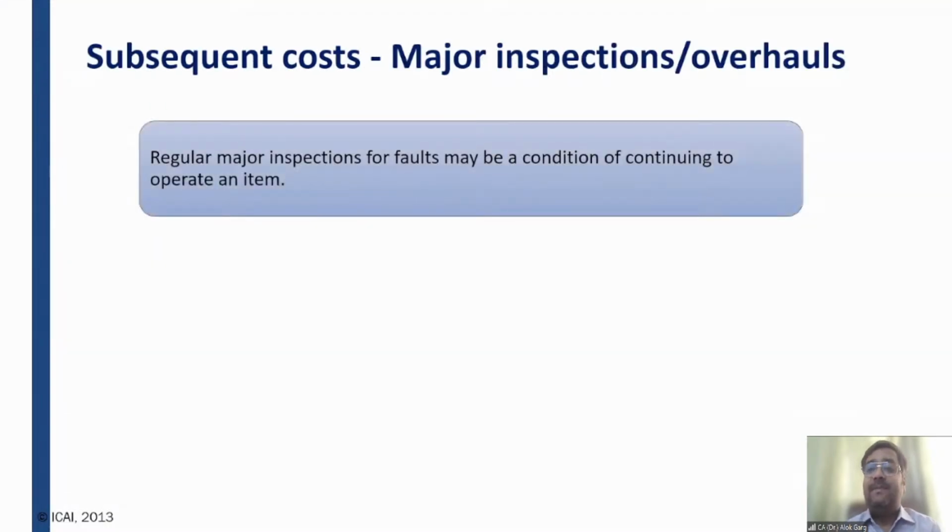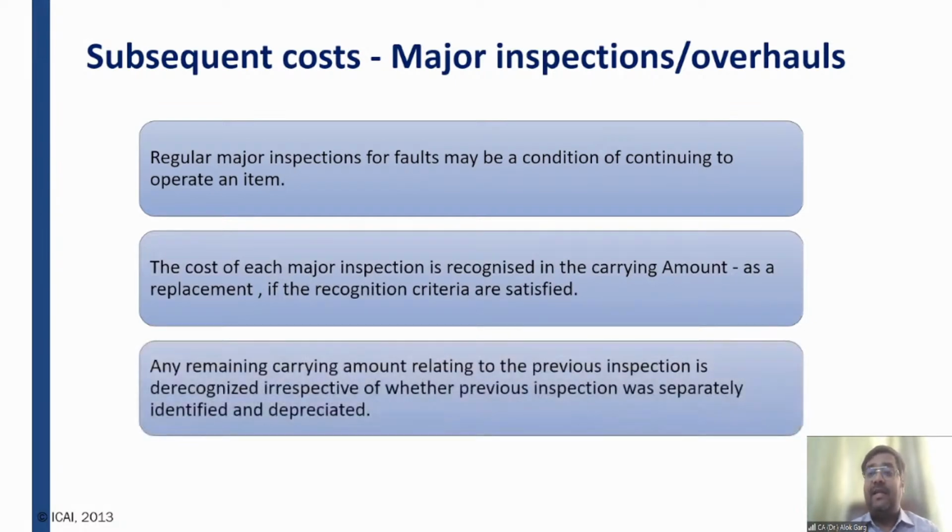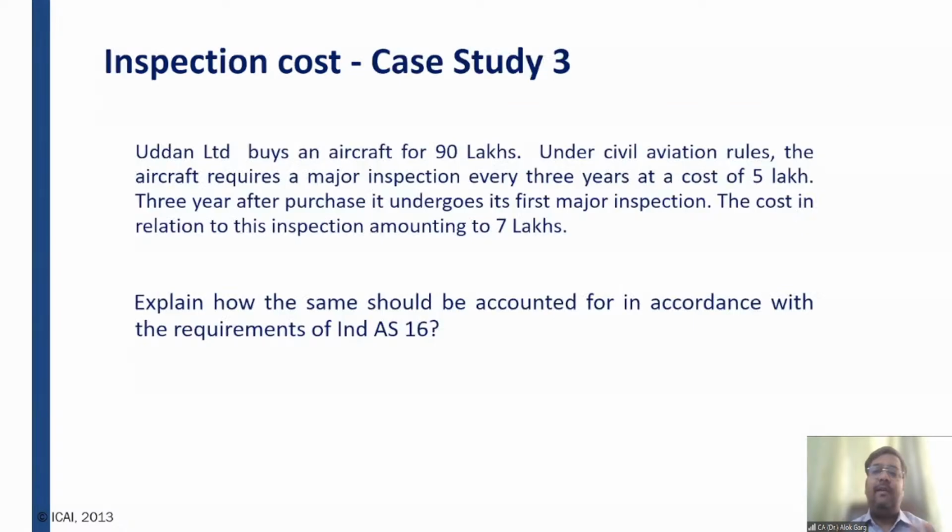Now let's talk about major inspection or overhauls, right? So sometimes regular major inspection for faults may be a condition of continuing to operate an item. The cost of each major inspection is recognized in the carrying amount as a replacement if the recognition criteria are satisfied. Any remaining carrying amount relating to the previous inspection is derecognized, irrespective of whether the previous inspection was separately identified and depreciated. So let me help you understand this concept with the help of an example.